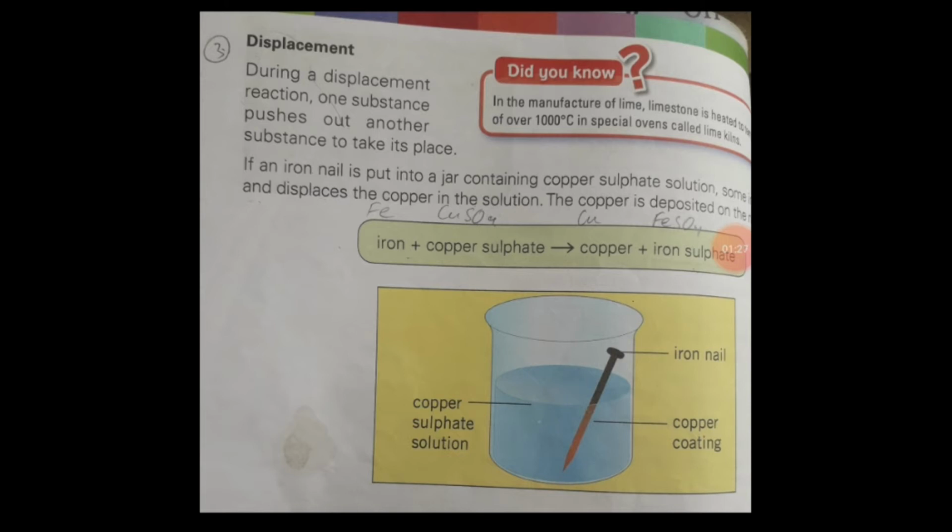And the equation for this reaction is iron plus copper sulfate equals copper plus iron sulfate. What happened is that iron reacted with copper sulfate, and as a result copper becomes separated and iron takes copper's place and it becomes iron sulfate.